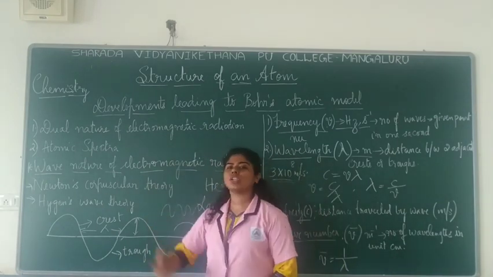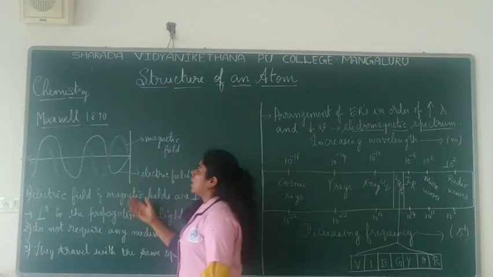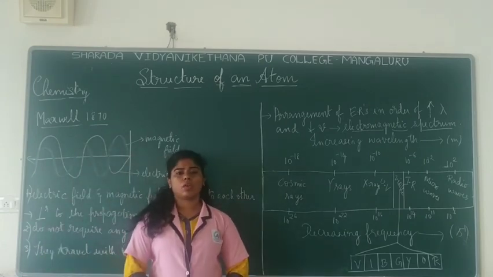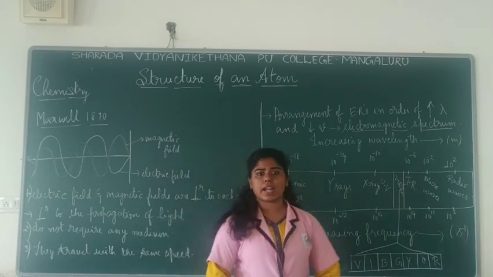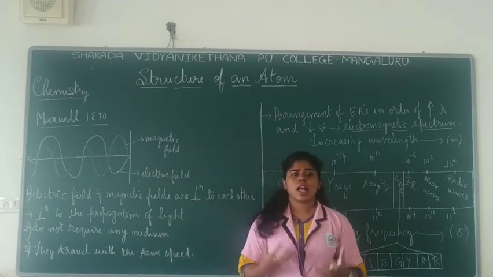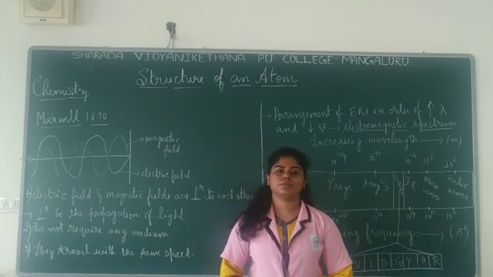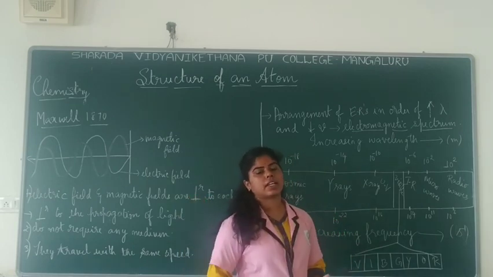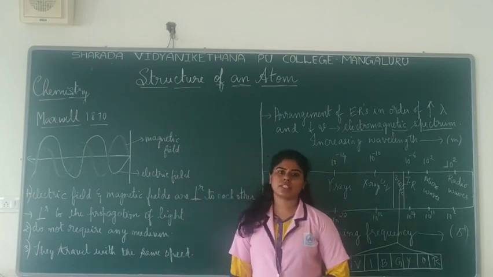Now let us move on to what an electromagnetic radiation is. James Maxwell, around 1870, found that whenever a particle is under acceleration, under a force of acceleration, it produces electric and magnetic fields. Whenever a particle is accelerating, it is said to constitute both electric and magnetic fields.